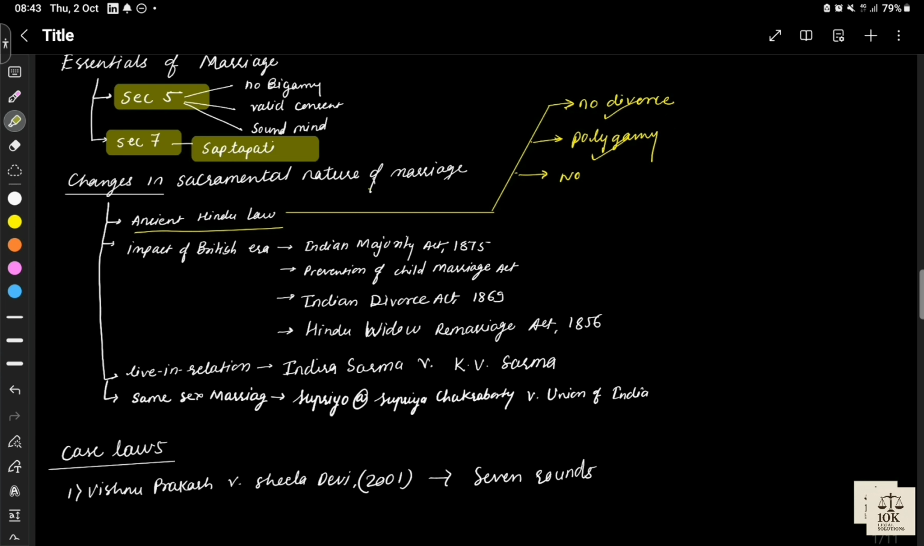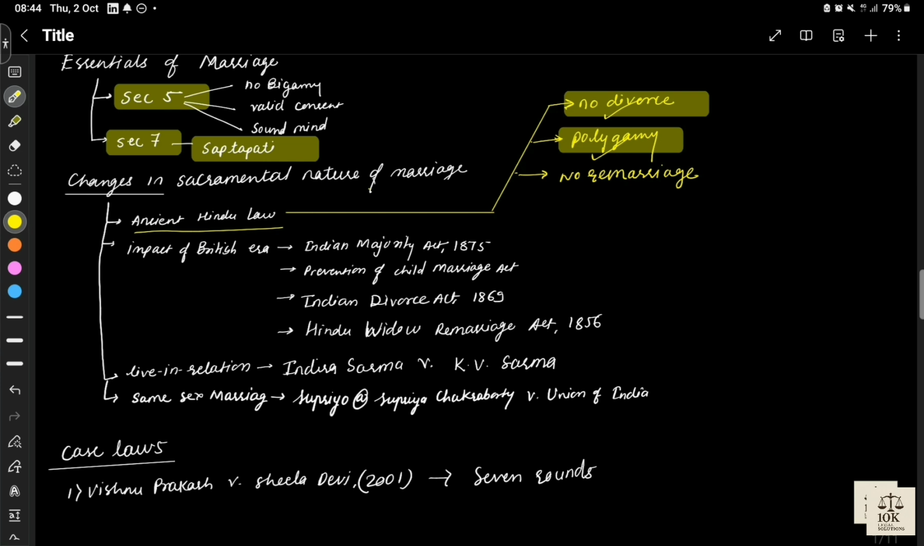Now, while discussing the various factors which are playing a role in changing the nature of Hindu marriage, we'll start with ancient Hindu law. What was the concept of marriage back then? There was no concept of divorce. Polygamy was permitted, and there was no concept of remarriage. These are certain points which determined the nature of marriage in the ancient era.